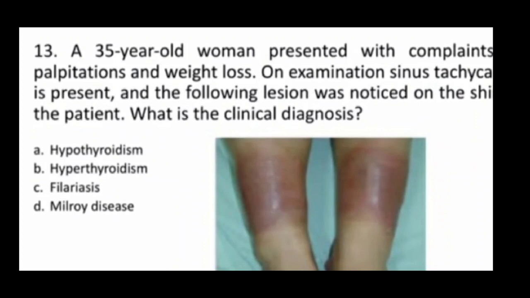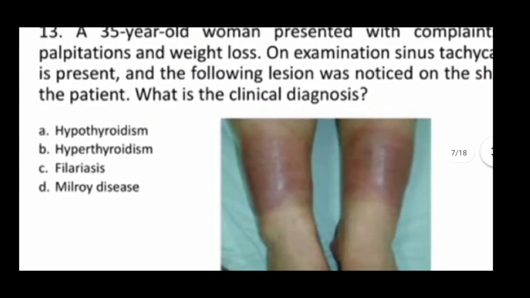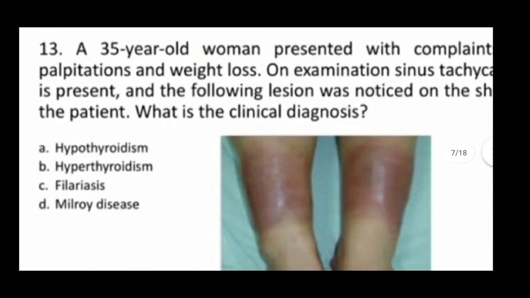On examination, sinus tachycardia is present and the following lesion was noticed on the skin of the patient. What is the clinical diagnosis? So these are all symptoms of tachycardia. So hyperthyroidism. Correct answer here, hyperthyroidism.